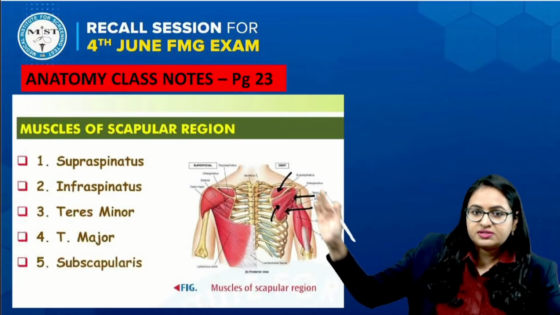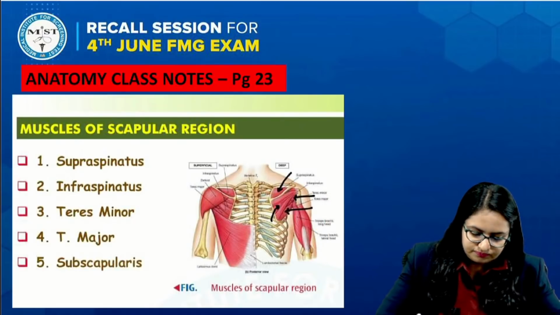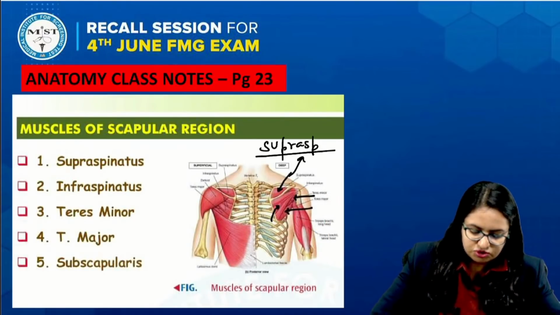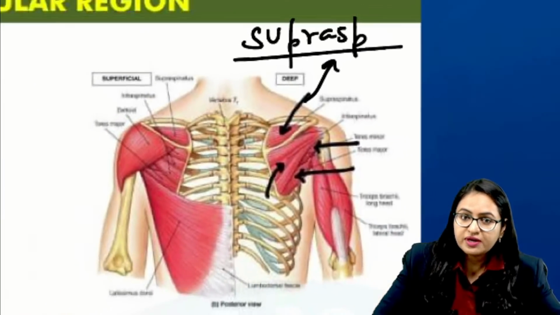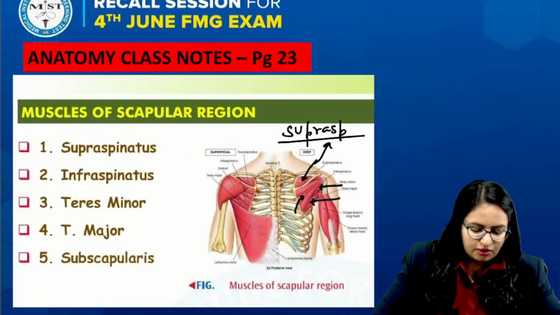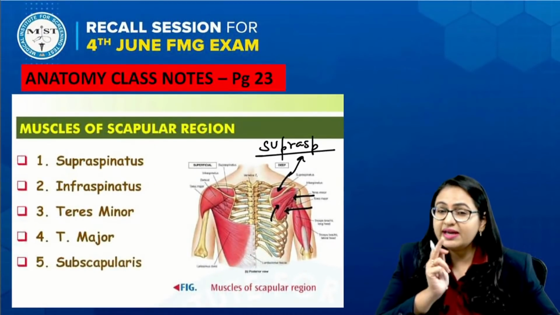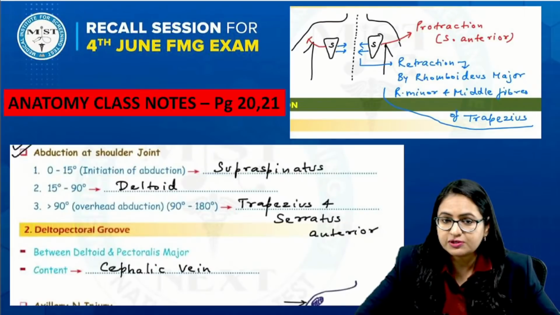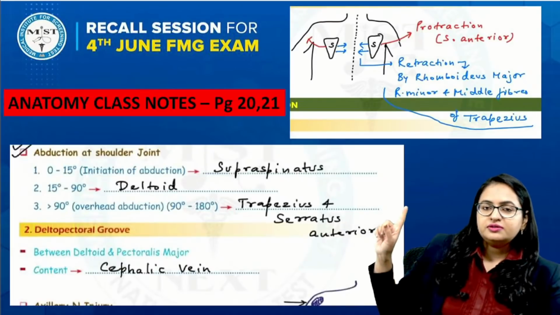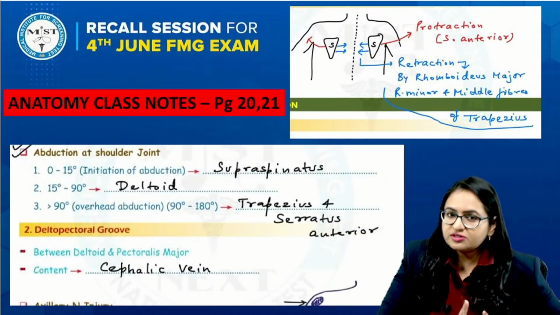In this image, you can see we can identify this one is supraspinatus, which has been given over here. So I will just zoom this image over here. Above the spine, you have the supraspinatus. Now, in this question, what they have asked is, what is the action which is performed by the arrow mark muscle? So let us see over here. This screenshot I have taken from the class notes only.